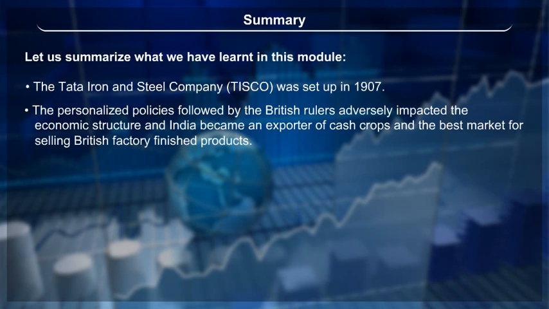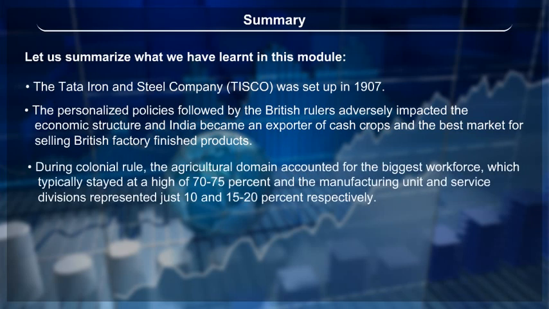The personalized policies followed by the British rulers adversely impacted the economic structure, and India became an exporter of cash crops and the best market for selling British factory finished products. During colonial rule, the agricultural domain accounted for the biggest workforce, which typically stayed at a high of 70 to 75%, and the manufacturing unit and service divisions represented just 10 and 15 to 20% respectively.